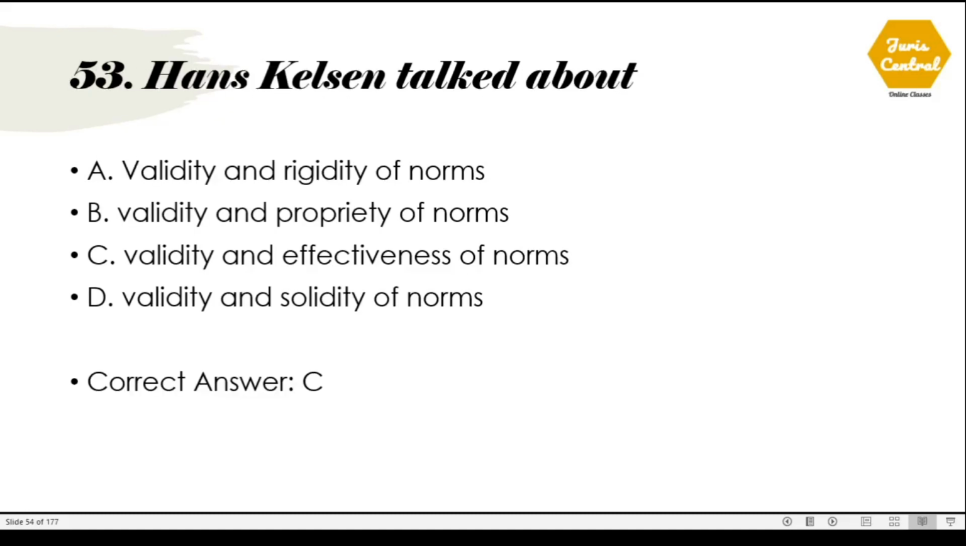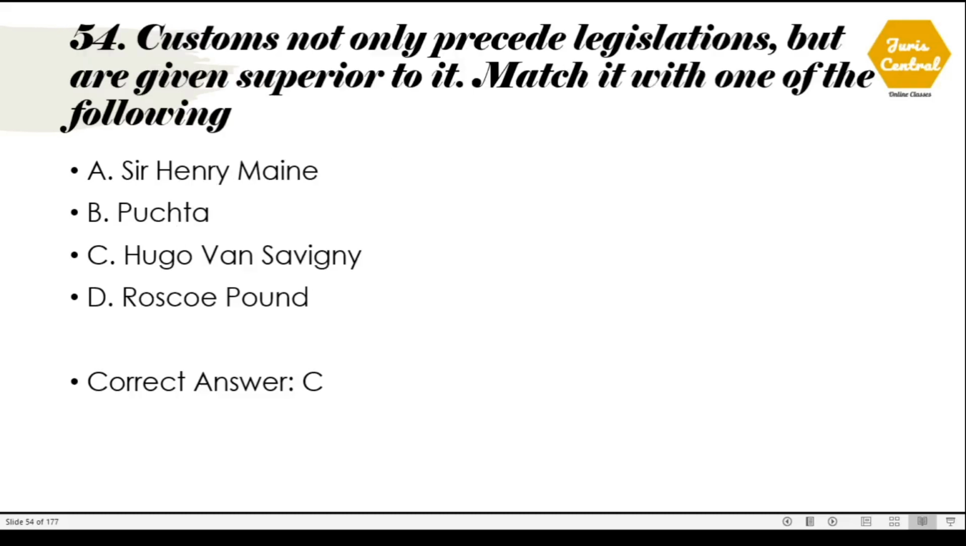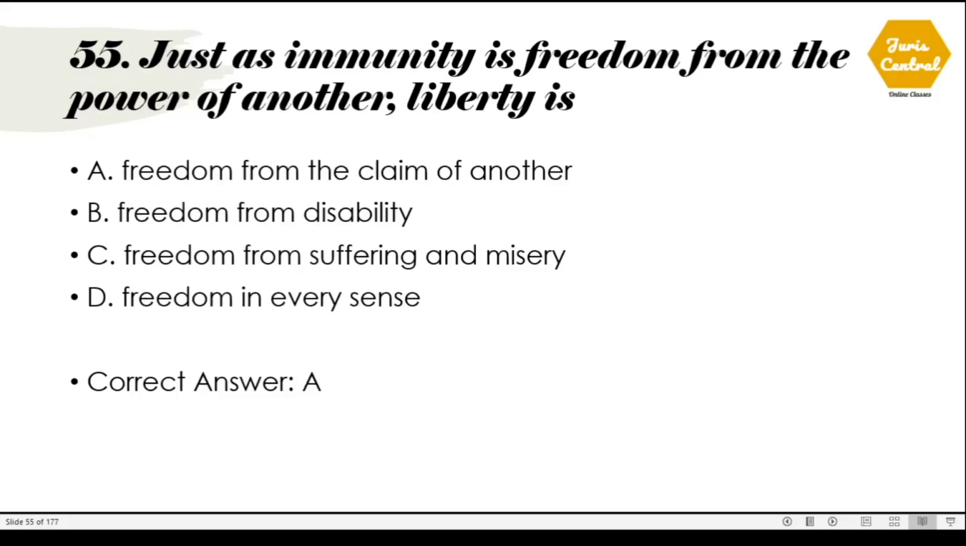53. Hans Kelsen talked about. So he talked about validity and effectiveness of norms. 54. Customs not only precede legislation but are given superiority to it. Match it with one of the following. So this was said by Friedrich von Savigny, which is given in option number C. 55. Just as immunity is freedom from the power of another, liberty is actually freedom from the claim of another, which is option number A.